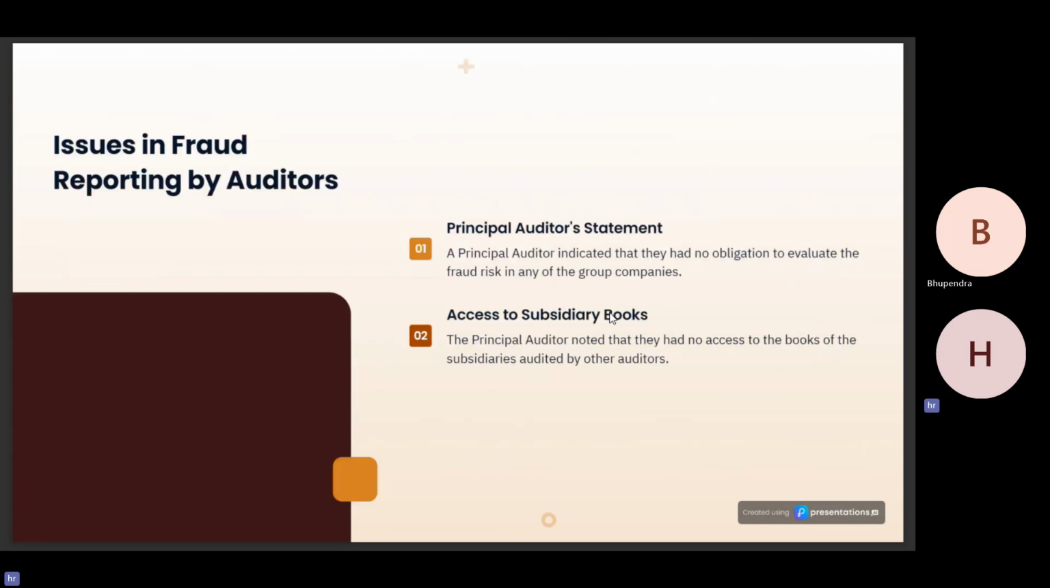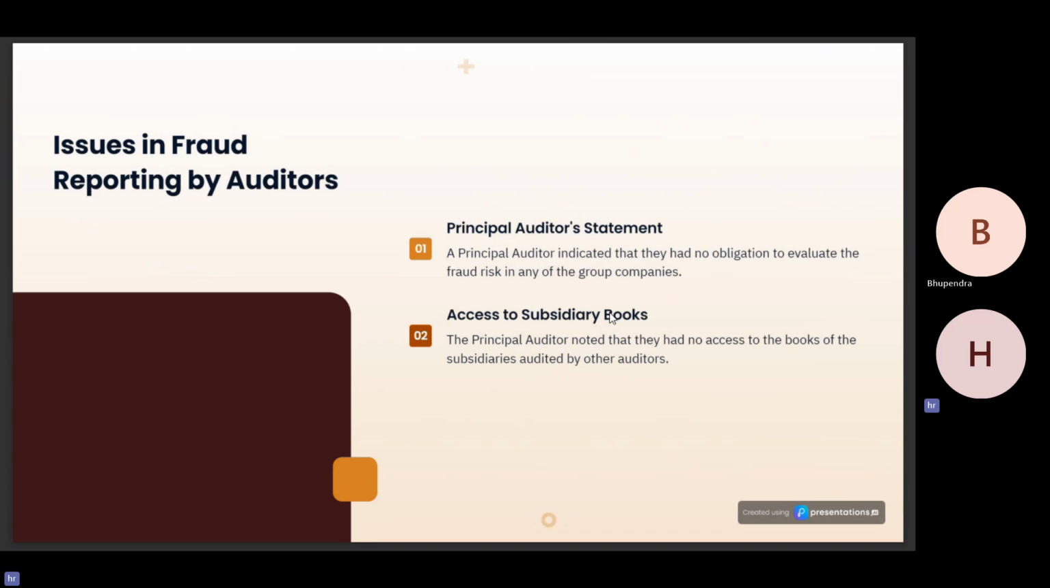Issues in fraud reporting by the auditors. The principal auditor indicated that they had no obligation to evaluate the fraud risk in any of the group companies. This has basically occurred due to the misinterpretation of SA 600, which will be discussed in the upcoming slides. The principal auditor noted that there is no access to the books of the subsidiaries audited by the component auditor. So they are saying that they cannot audit the subsidiaries' books also because they do not have access to those subsidiary books.